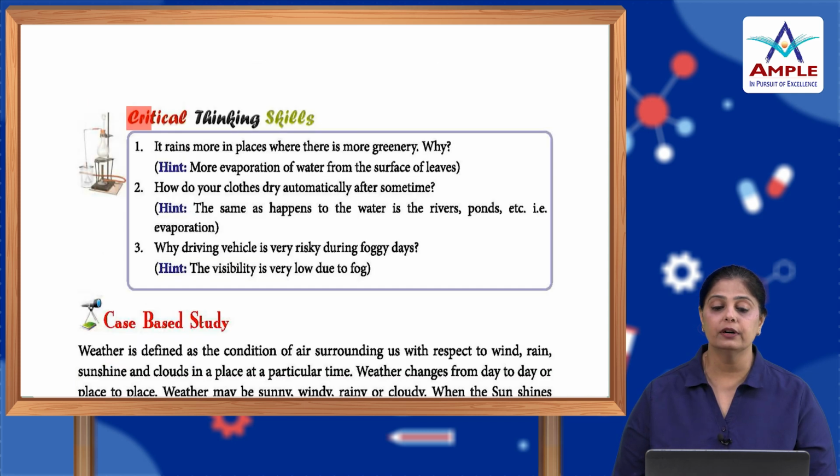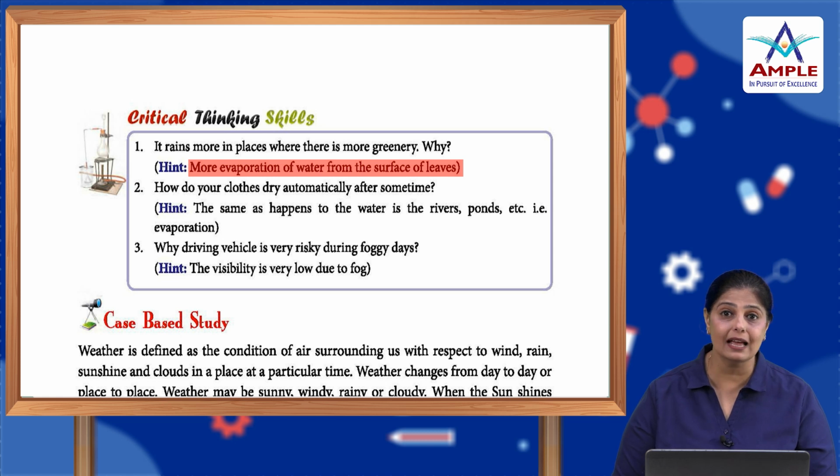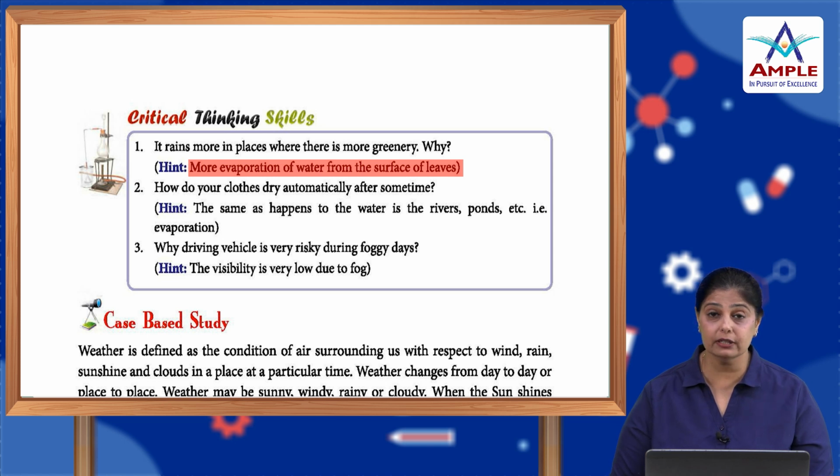All right. So, critical thinking skills. It rains more in places where there is more greenery. Why? More evaporation of water from the surface of leaves. Okay. Because of this process of evaporation, there is more rain. So, in places like Meghalaya, if you see, they are densely forested areas, or there are a lot of trees and plants there, and that's the reason why this area has continuous rainfall. Okay, certain areas have continuous rainfall.